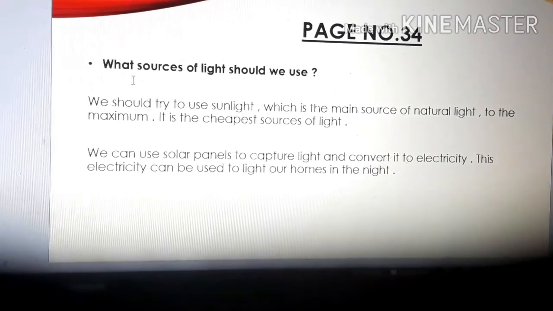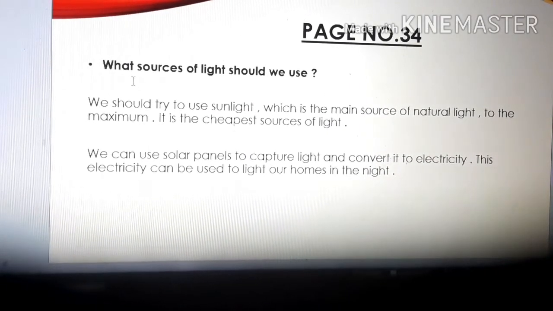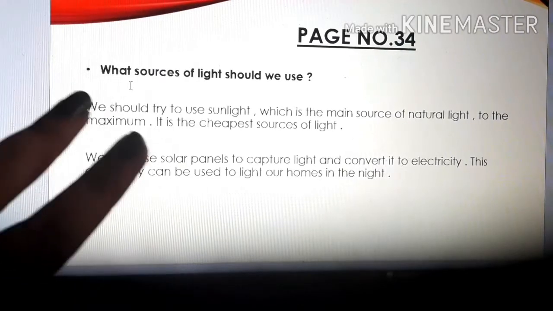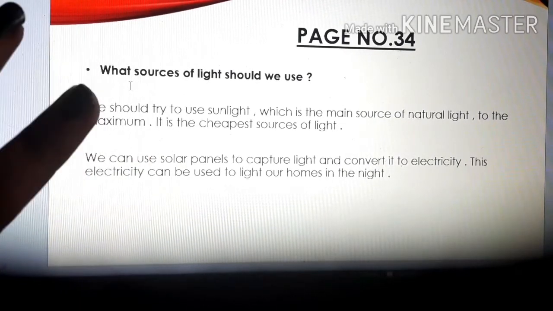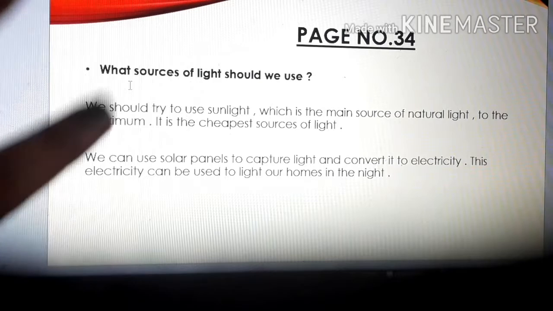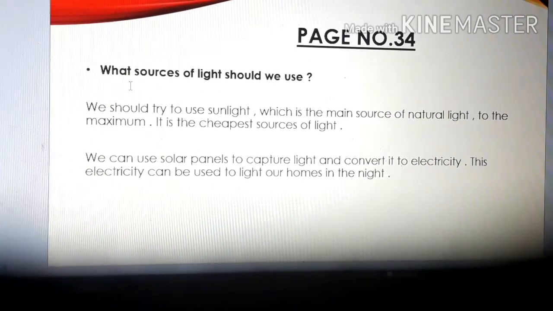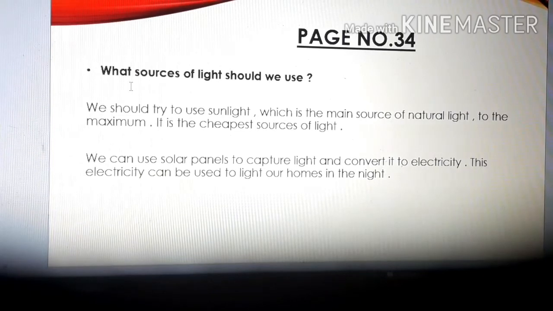So, what sources of light should we use? The question arises here, children, what sources of light should we use? We have studied two sources of light. First is natural source of light and the second is artificial source of light. Now, artificial source of light is what, children? Man-made source, isn't it? So, can you tell which source of light should we use? Which is good to use?